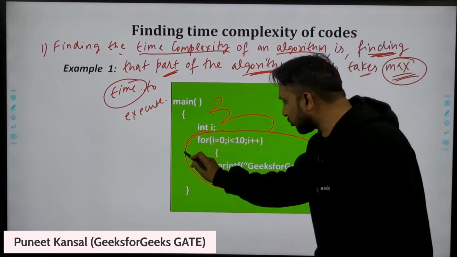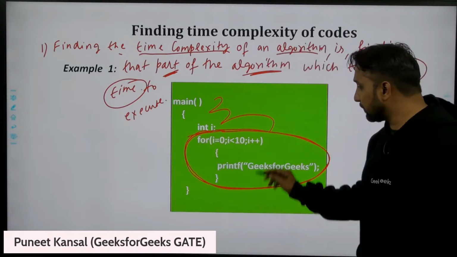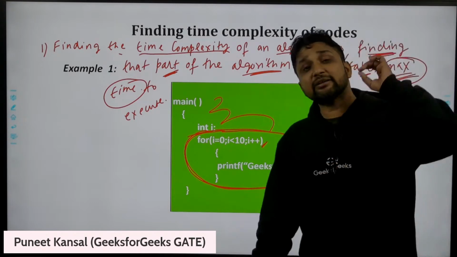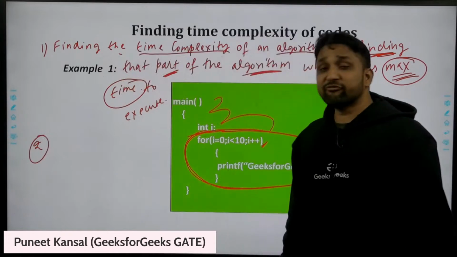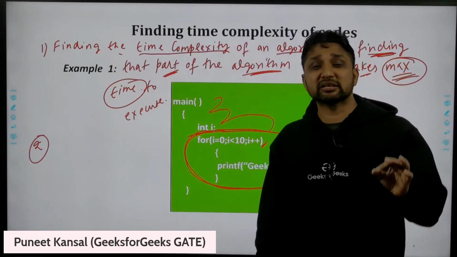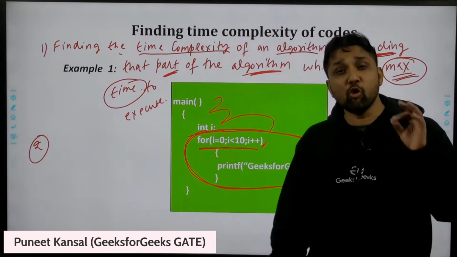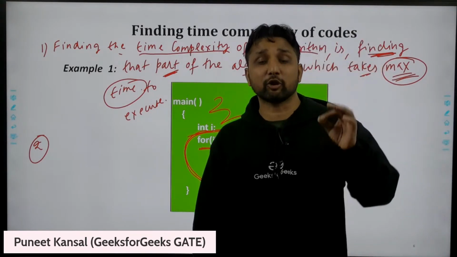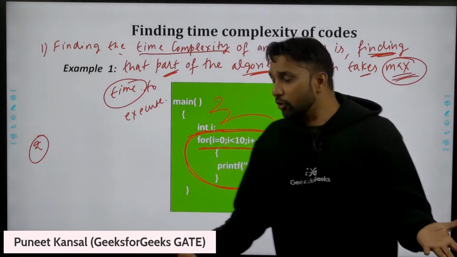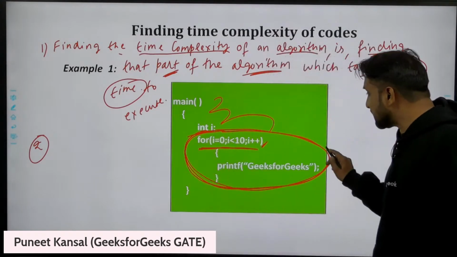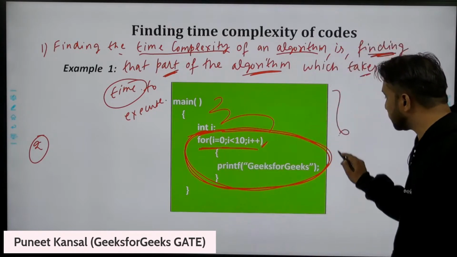So this is the second point you can note: finding the time complexity means finding the loop inside the program. If you can find the loop inside the program, you can find the time complexity of that program. So I find this loop and simply say how much time this loop is taking, that is the time complexity of this program.